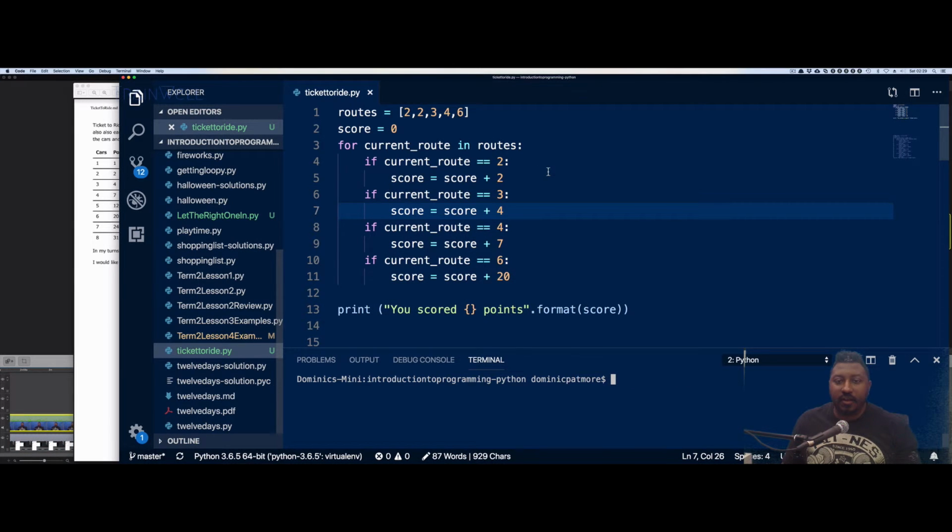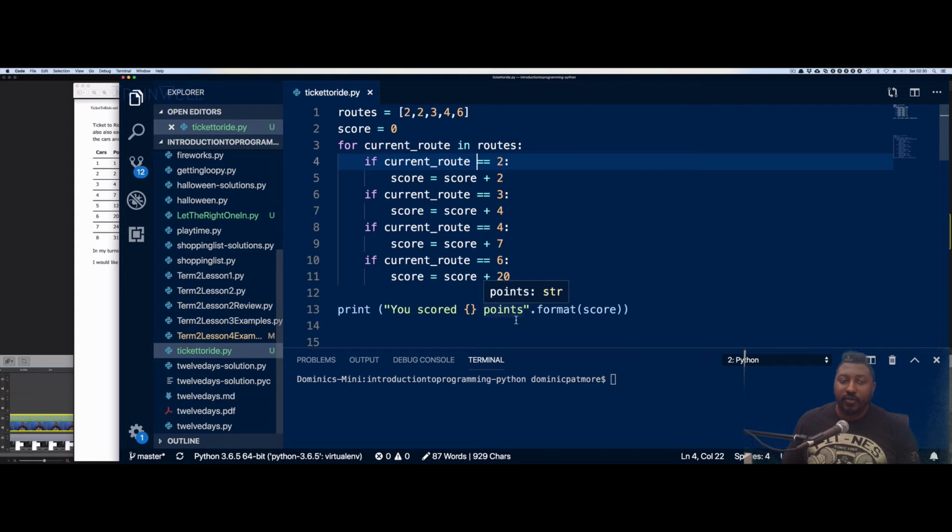So continuing on in this way, you'll see that I did it for a 3-car route, a 4-car route, and then a 6-car route. And as you see, it's pretty much rinse and repeat at this point. Please be aware that the if statement is conditional, so we need the double equal sign to make sure that we're showing a comparison, not an assignment. If you do an assignment, Python will complain at you, which is important because otherwise it's not right. At the end, I use my formatting to print out you scored 30 points.